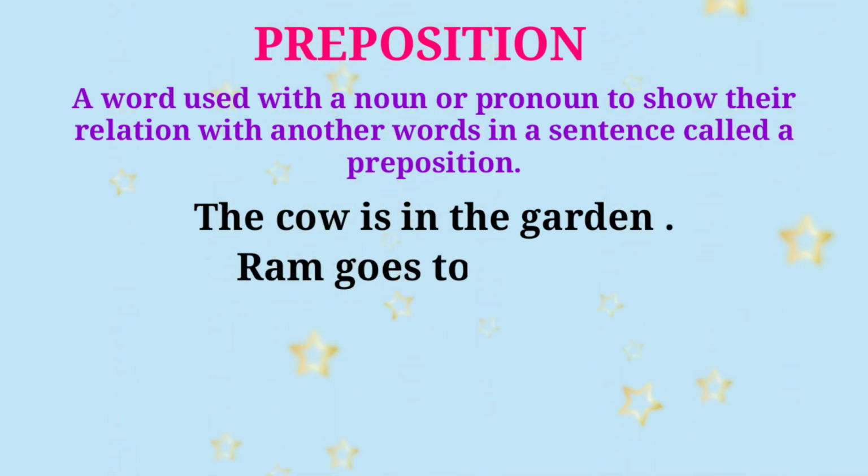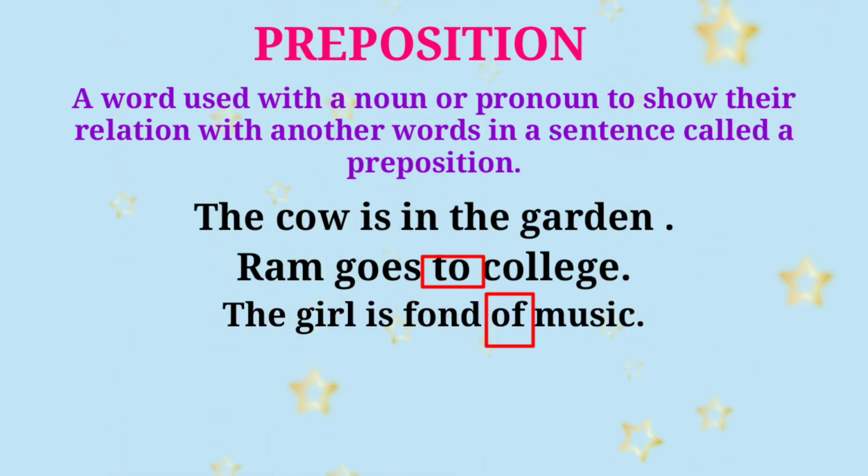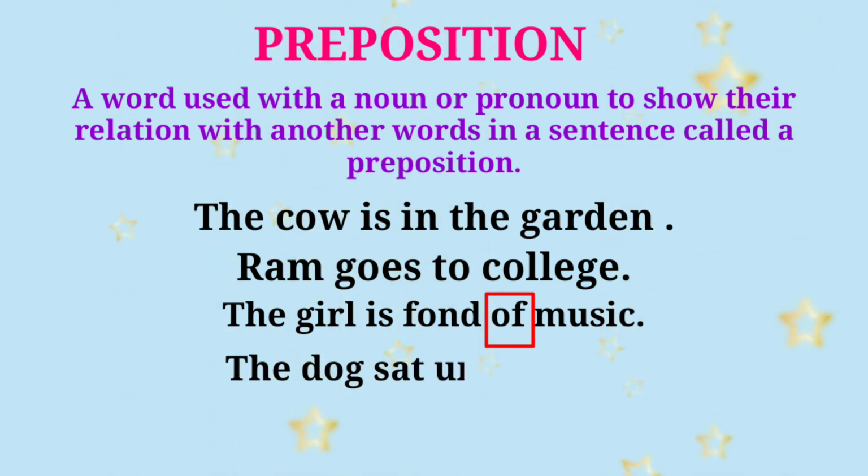Ram goes to college. Here to is preposition. Another example, the girl is fond of music. Here of is a preposition. Another example, the dog sat under a tree. Here under is a preposition.